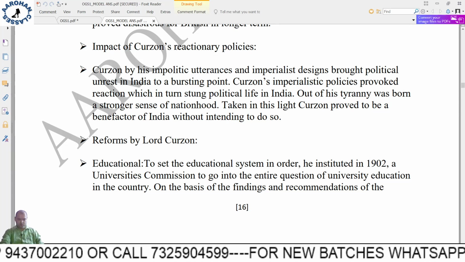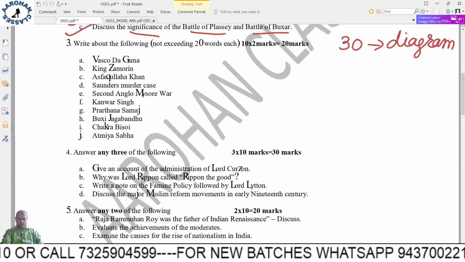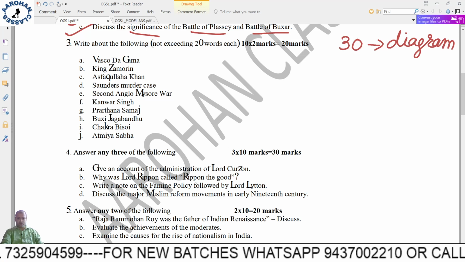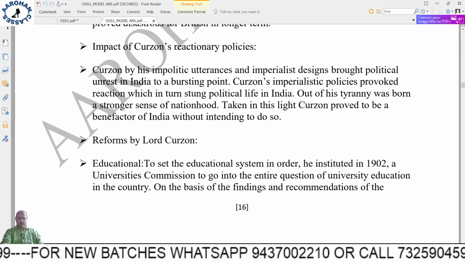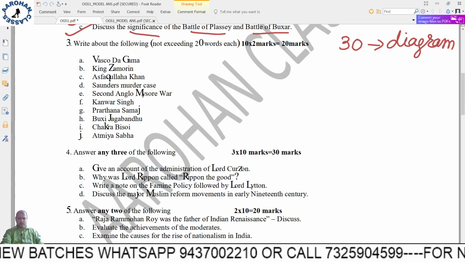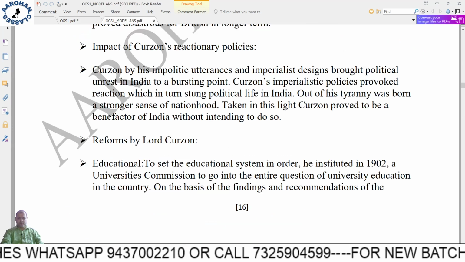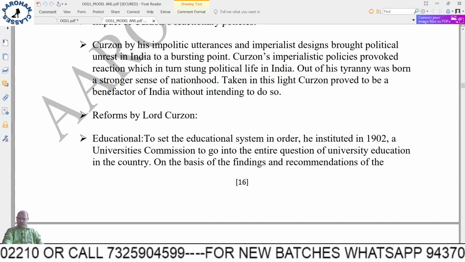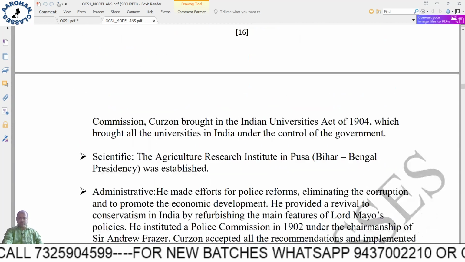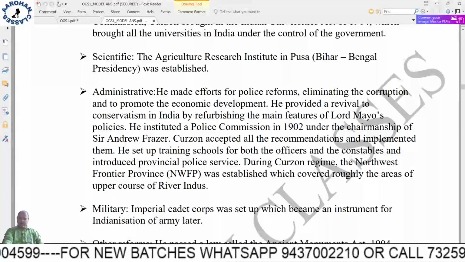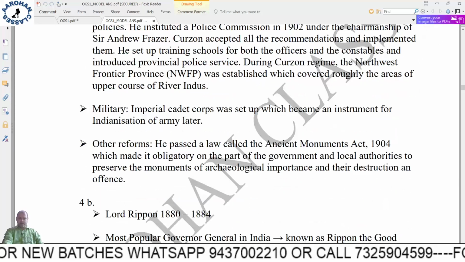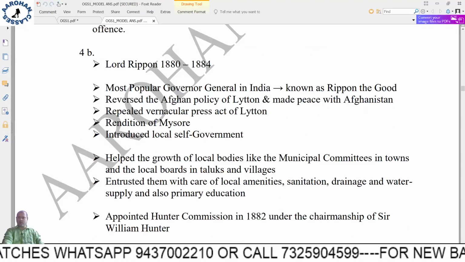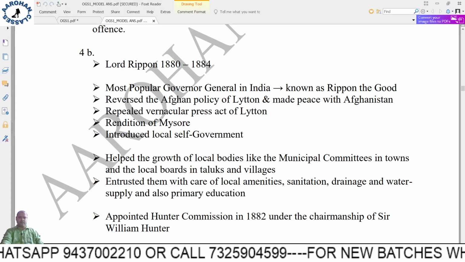Because you see the question is the administration of Curzon. So all of these have to be there, but it's a 10 mark question. Okay, so from that point of view also you have to see, 1 page you have to write. So reforms of Lord Curzon: educational reforms, scientific reforms, administrative reforms, and military reforms and other reforms. So as such, for other questions also it is completely about Curzon, it is given.